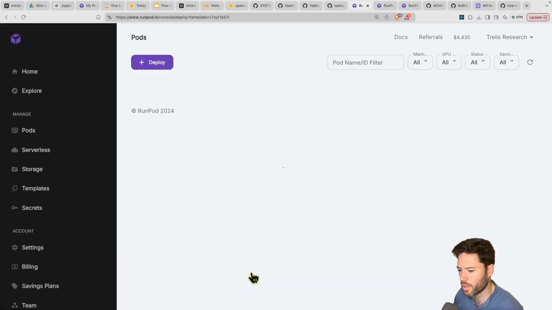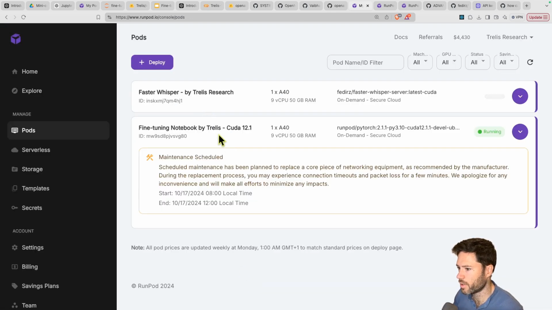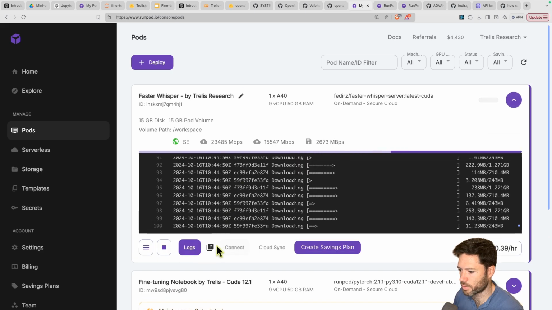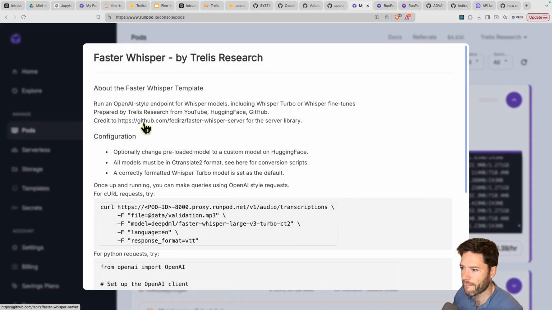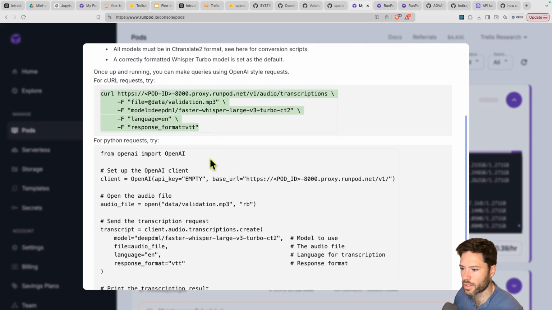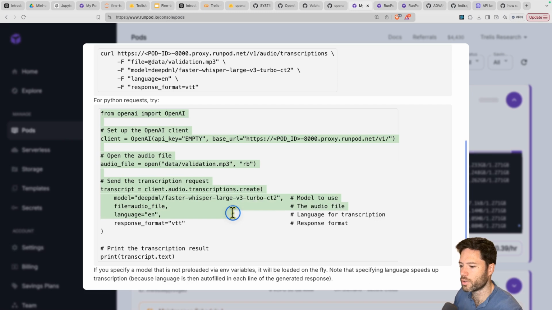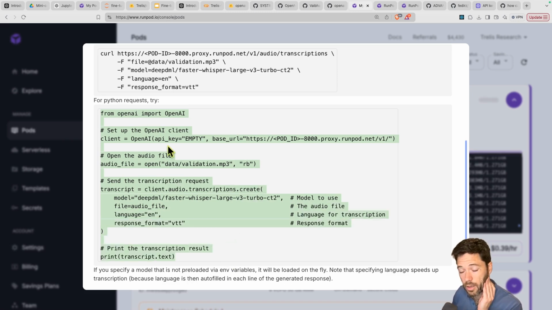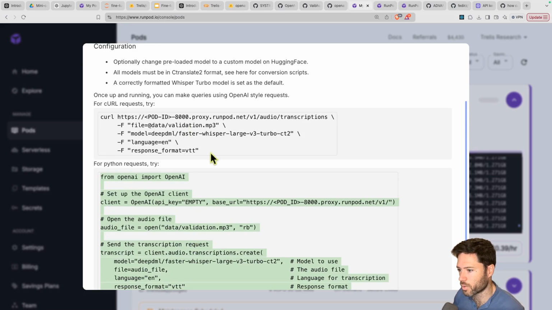And in the meantime, we can take a quick look at the README file. So to do that, we'll click on this little icon here. And as I mentioned, you can run any Whisper model here, and you'll then be able to call it using a curl request, or you can use some Python code if you prefer, and the OpenAI client for Whisper. So really easy, just mirrors the same format as OpenAI.